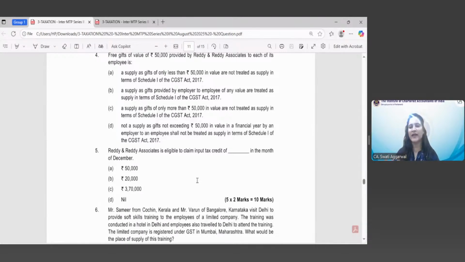Now, by this we have completed our case scenario and all the 5 questions which are based on the case scenario. I hope you have understood how to read the case scenario: first of all give a quick glance to the case scenario, then move to the questions, and when you read the question, go back to the relevant extract of the information which shall apply in answering that question. Then one thing, you don't have to write the reasoning in the examination, so this way you will definitely save time in the exams. But please use the provisions correctly, analyze them correctly, and arrive at the correct answer so as to score good marks.